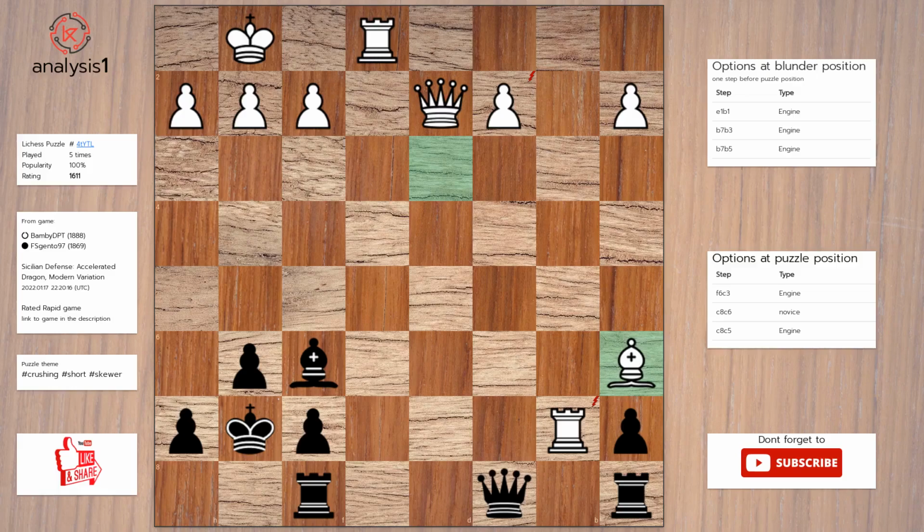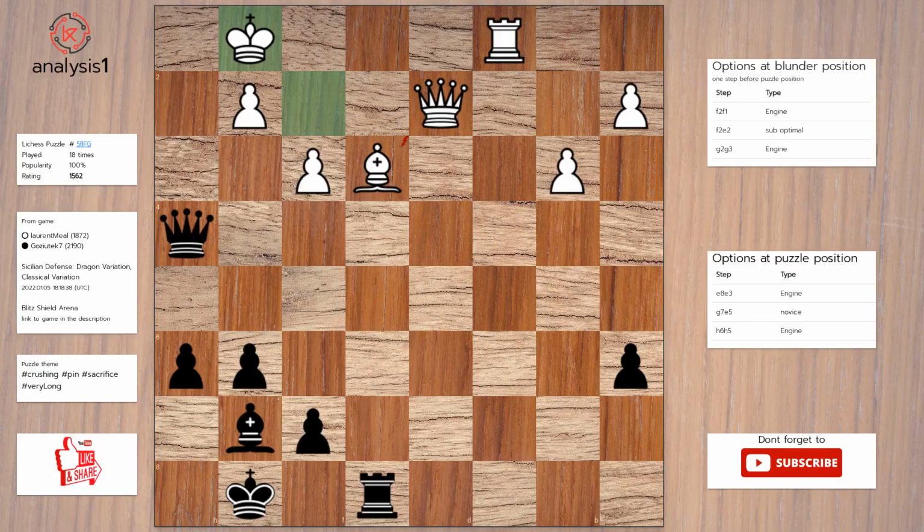Another one. Let us look at threats in puzzle position. Queen takes pawn. Queen takes rook. There are no checks in this position. Here is the solution to the puzzle. Bishop to c3. Queen to e3. Bishop takes rook.